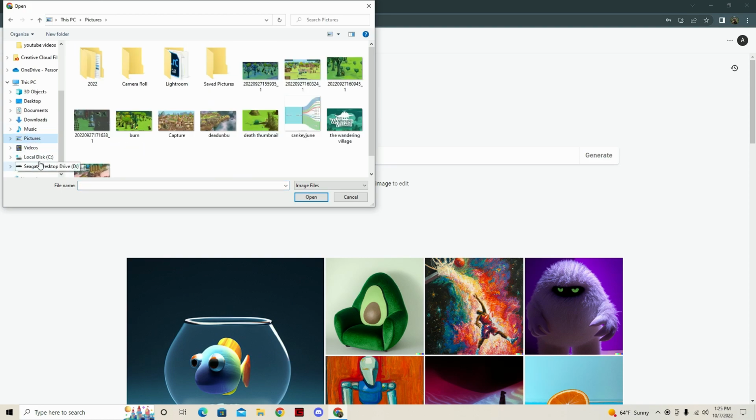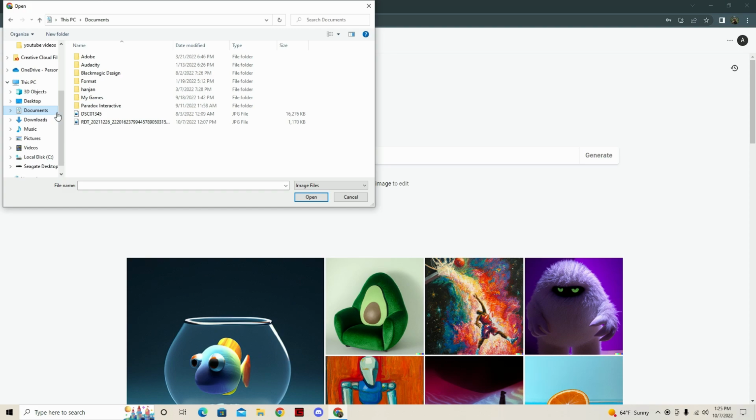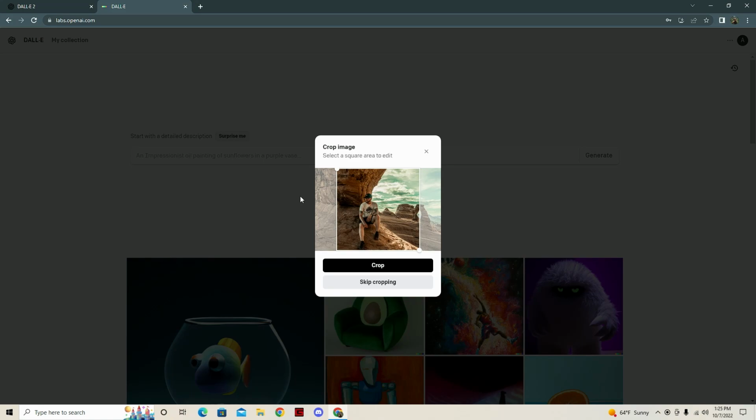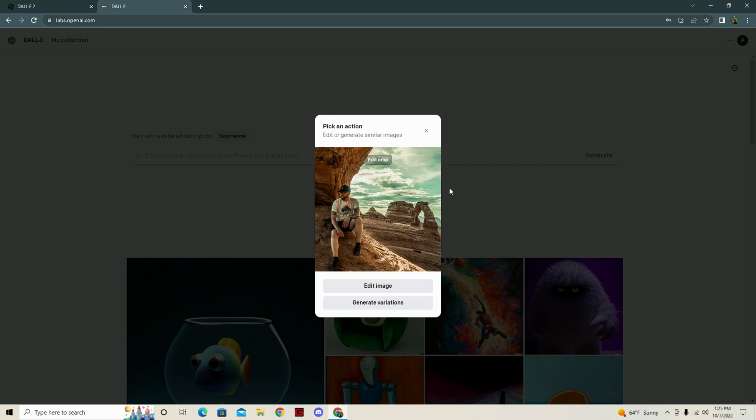But real quick, oh, not pictures, hold on. I want to go to documents, that's where I put it. What I want to do is take a photo of myself so there's no copyright issues. It's a photo of myself out in Moab here. We'll get the arch included. There we go. We'll go ahead and crop it, right? A little photo of myself while I was out there hiking and things. Back when I had a beard. Oh man, I miss that beard. I look so dumb without a beard.